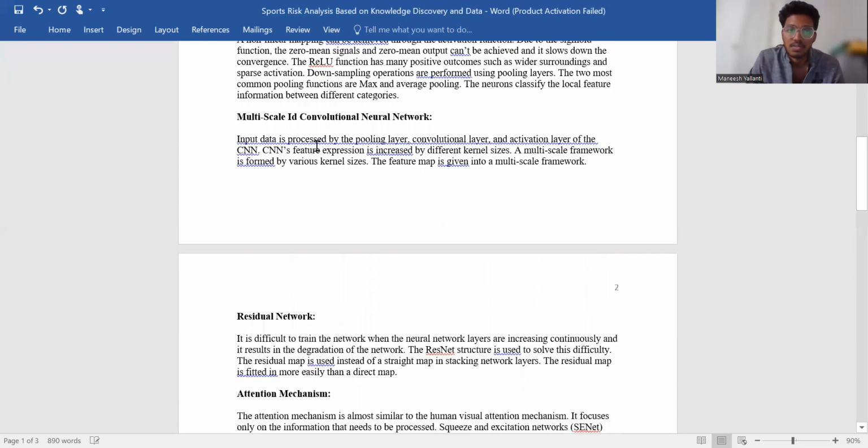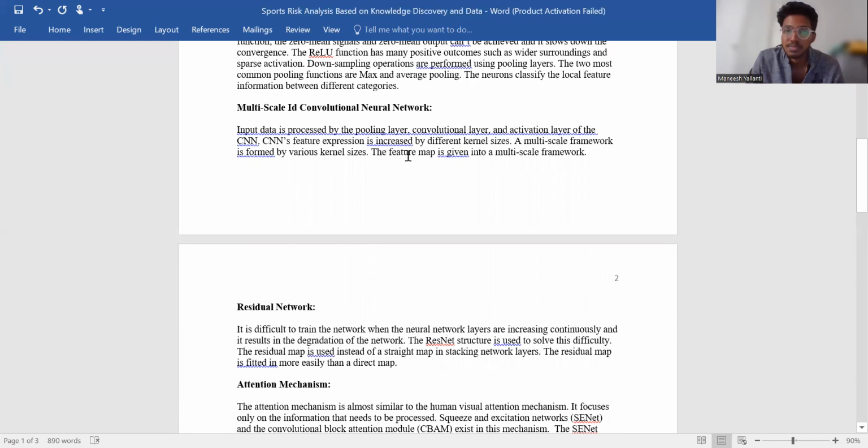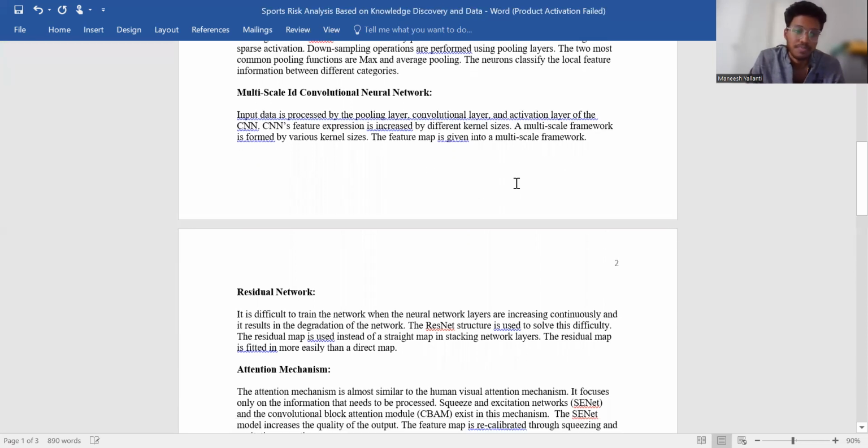Multi-scale 1D convolutional neural network. Input data is processed by the pooling layer, convolution layer, and the activation layer of the CNN. CNN's feature expression is increased by different kernel sizes. A multi-scale framework is formed by various kernel sizes. The feature map is fed into the multi-scale framework.